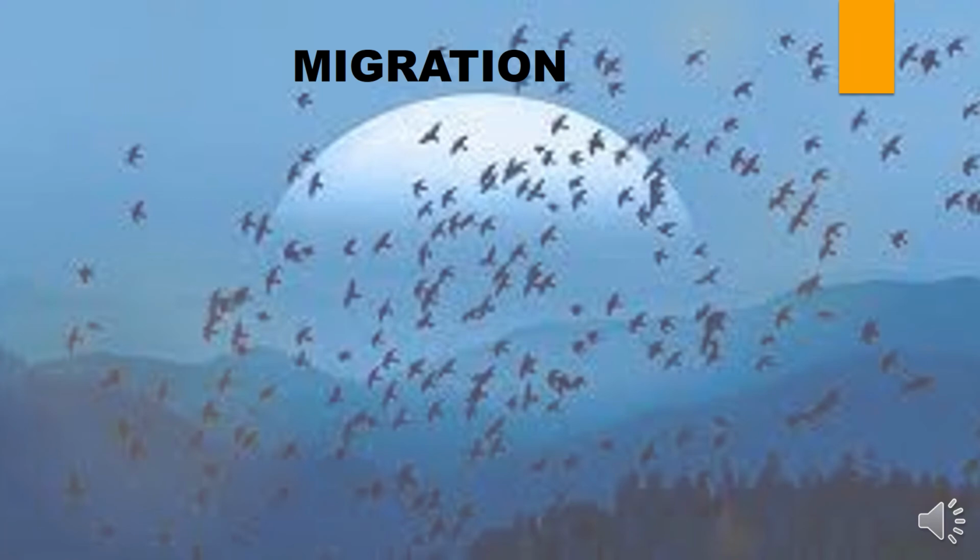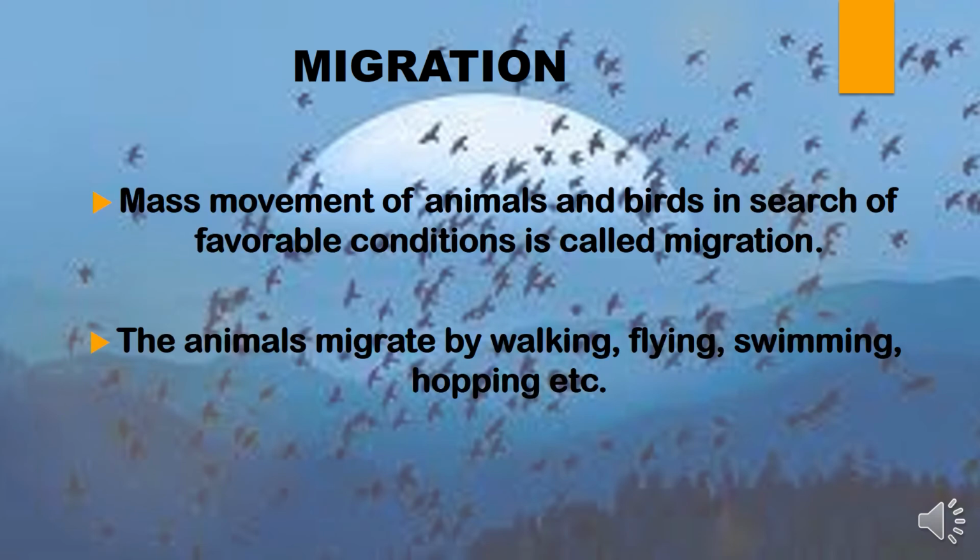You can see in the beautiful background a huge mass movement of different categories of birds and animals from one place to another. That is called migration. The mass movement of animals and birds in search of favorable conditions is called migration. The animals migrate by walking, flying, swimming, hopping, and any other form can also be there.